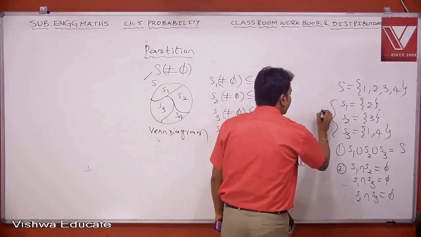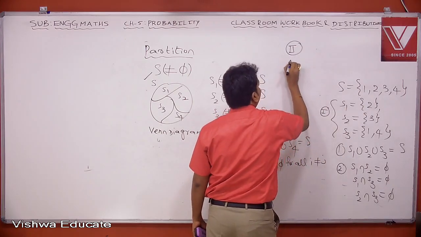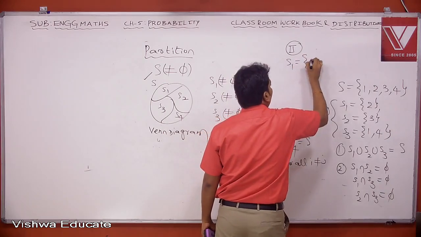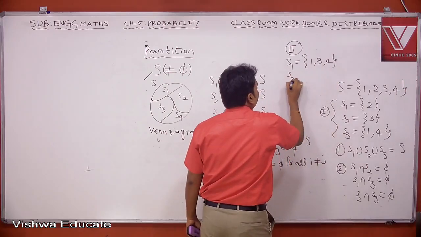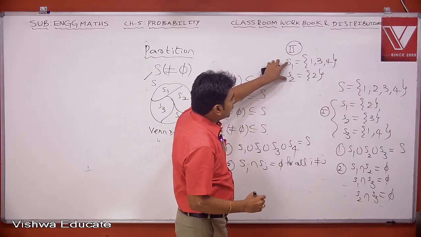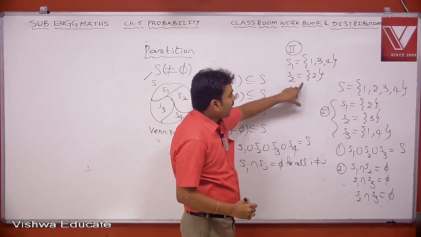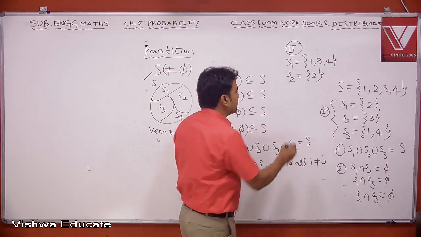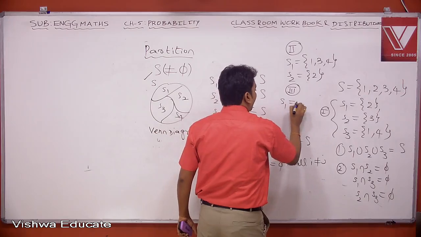This is one partition. For the same set, I can go for a second partition like this. Suppose S1 equals {1, 3, 4} and S2 equals {2}. The union of these two gives the whole set, and the intersection of these two is empty. So again, these two subsets form a partition. Third example, I can take the whole set, S1 equals S only.